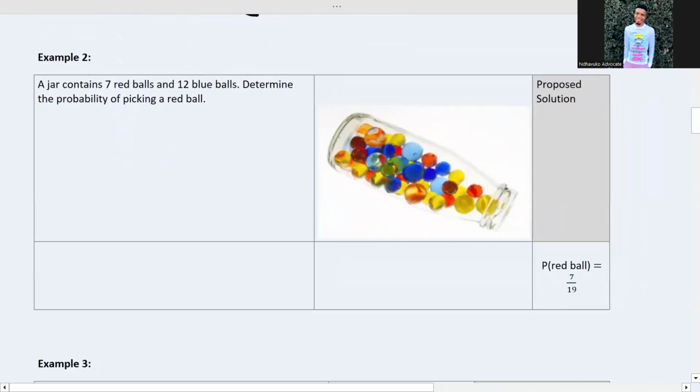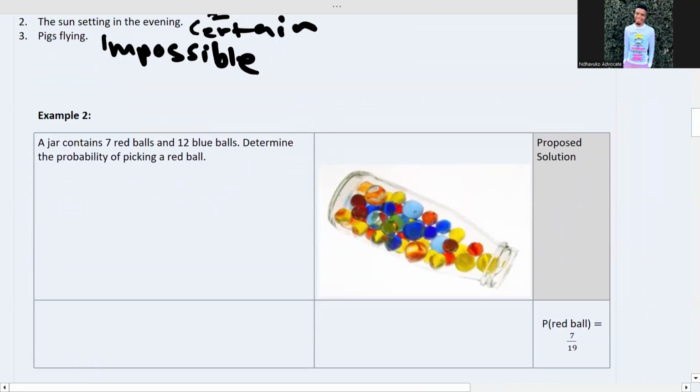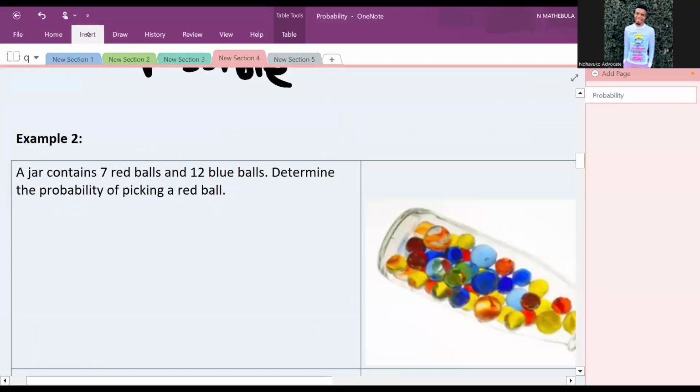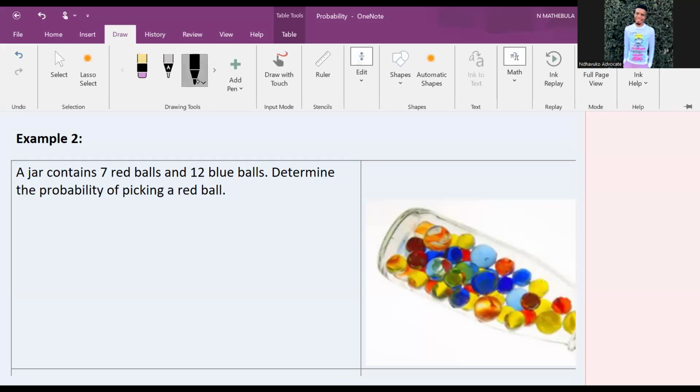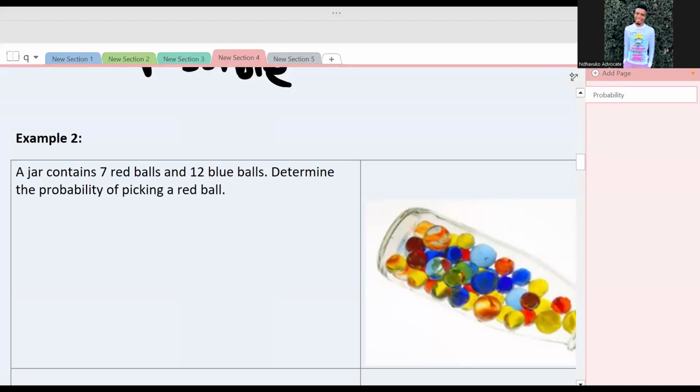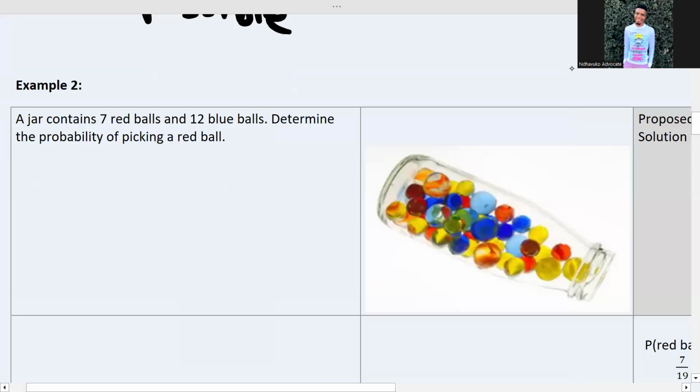For example number 2, they say a jar contains 7 red balls and 12 blue balls. Determine the probability of picking a red ball. There are 7 red balls and there are 12 blue balls. What is the probability of picking a red ball?